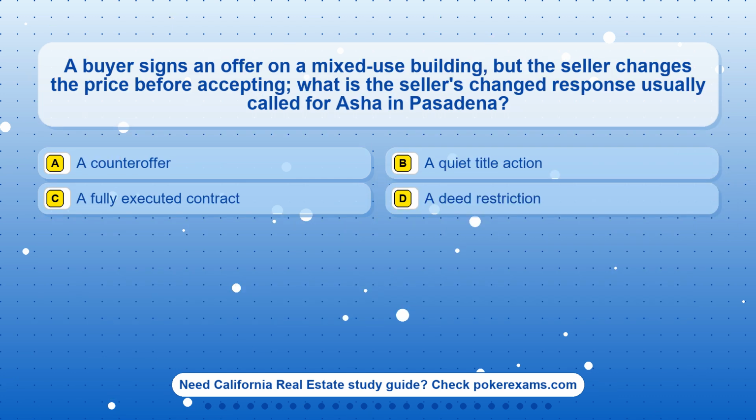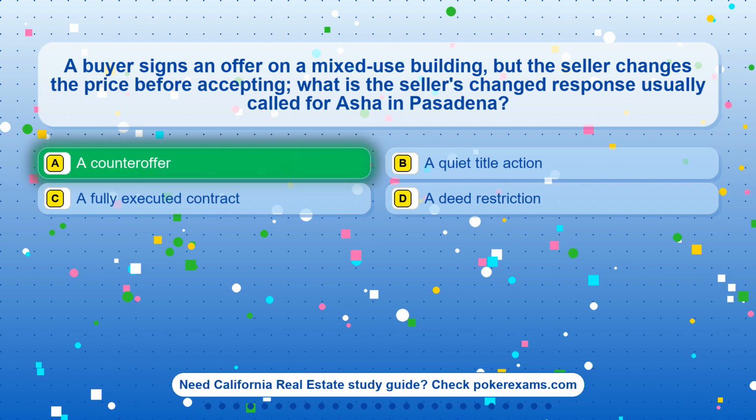Question 5. A buyer signs an offer on a mixed-use building, but the seller changes the price before accepting. What is the seller's changed response usually called in Pasadena? Option A. A counteroffer. Option B. A quiet title action. Option C. A fully executed contract. Option D. A deed restriction.